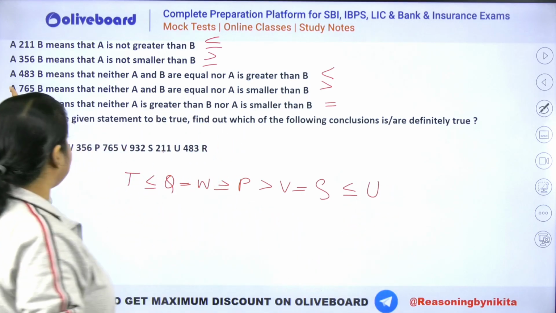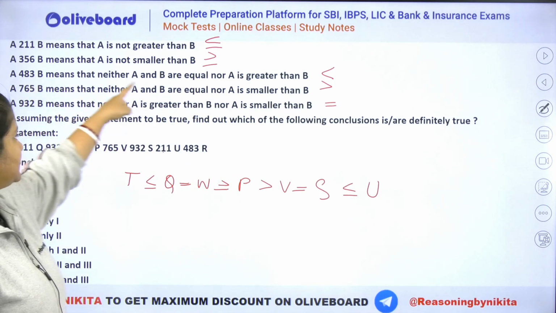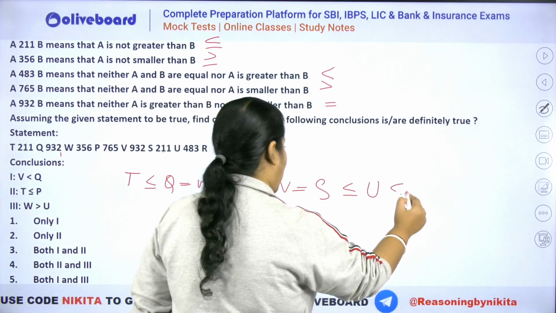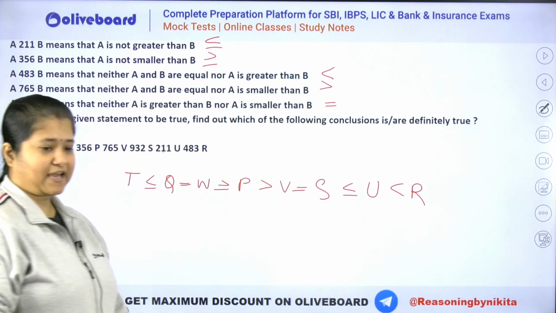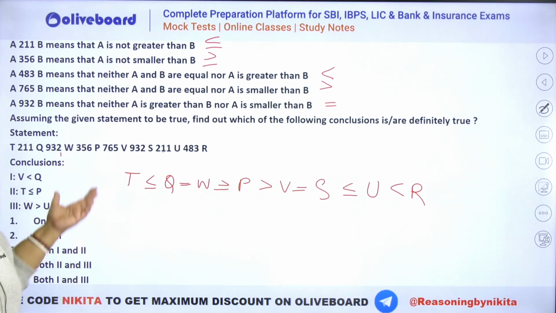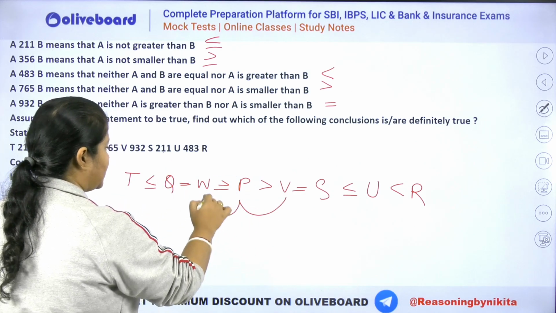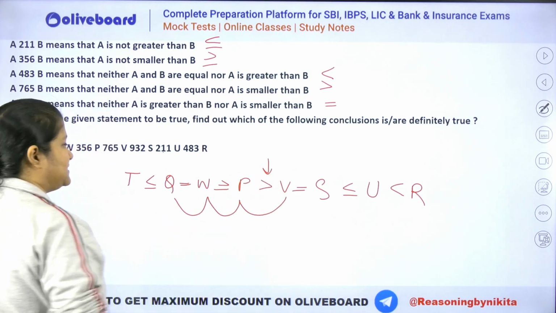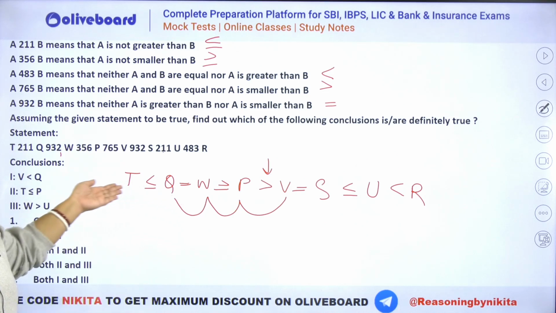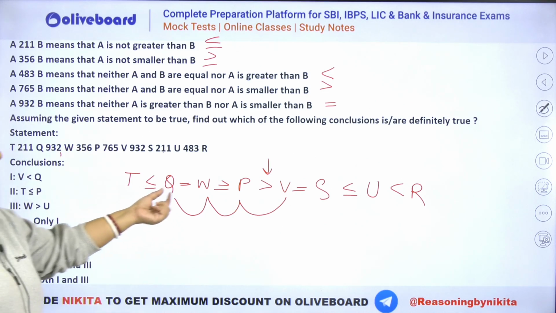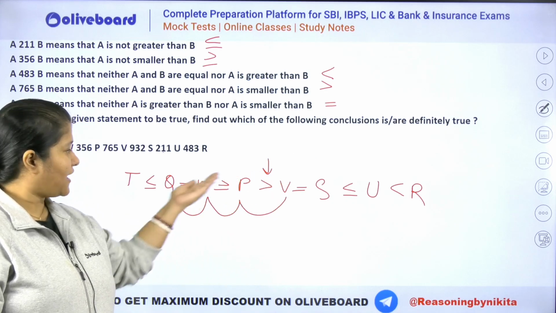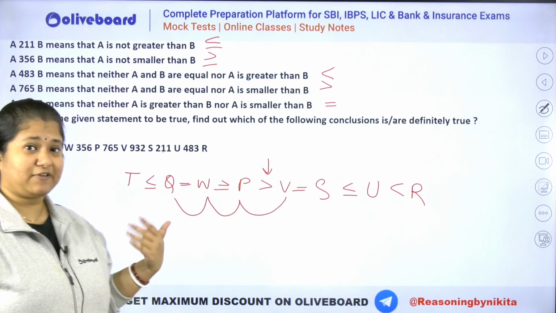And then we have 483. 483 means you can see that's your less than. So you have your R here, right? So this will be the final statement that you will be getting here. Very, very easy question. बहुत easy है. Okay, now check the conclusion. First conclusion says V is less than Q. You can see we will have V less than Q as absolutely right. बिल्कुल सही है, because we have a less than sign between V to P, right? So all same type of signs are there, and because we have a less than here, the final relation between V and Q will be V less than Q.